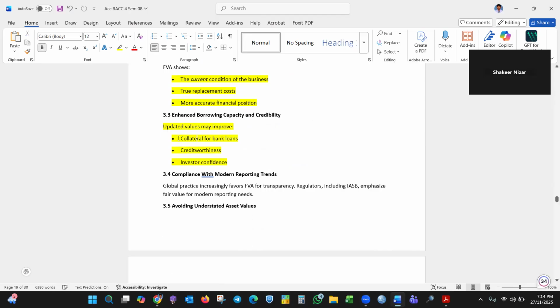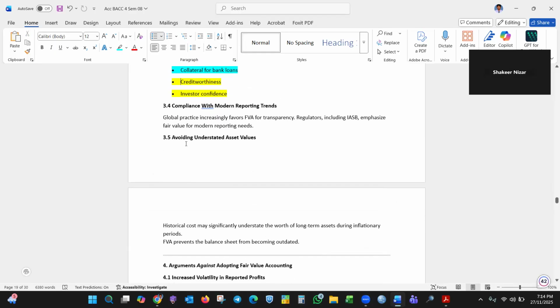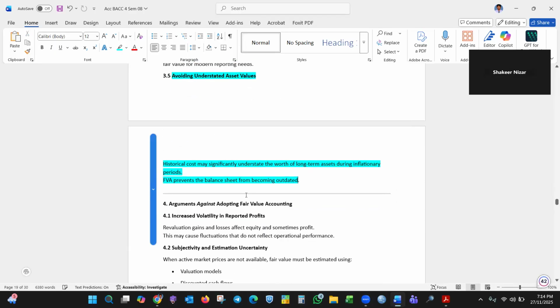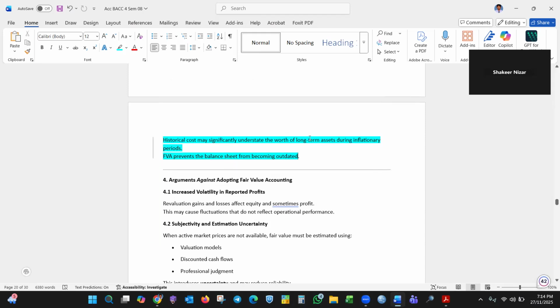Collateral means what? Compliance with modern reporting trends, avoiding understated asset values. Historical cost may significantly understate long-term assets during inflationary periods.